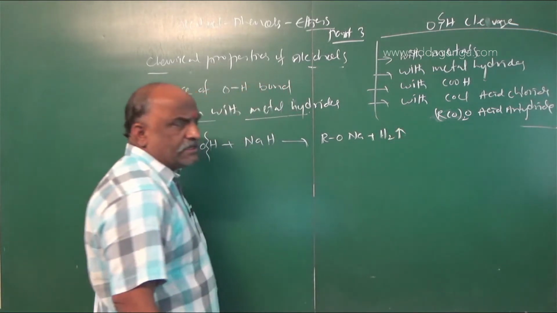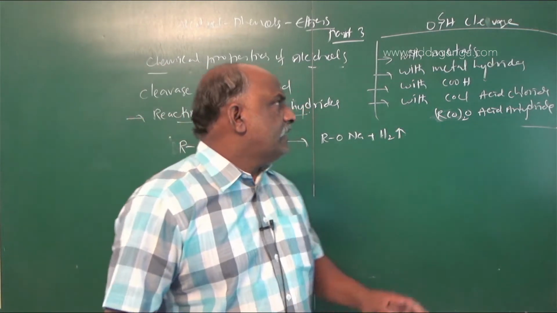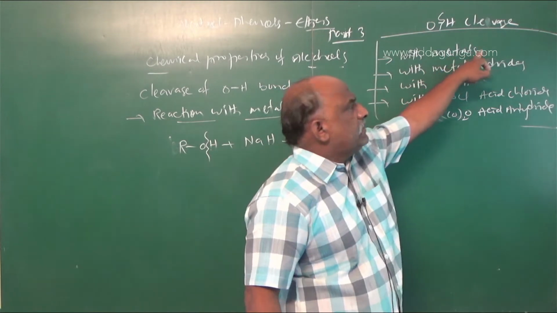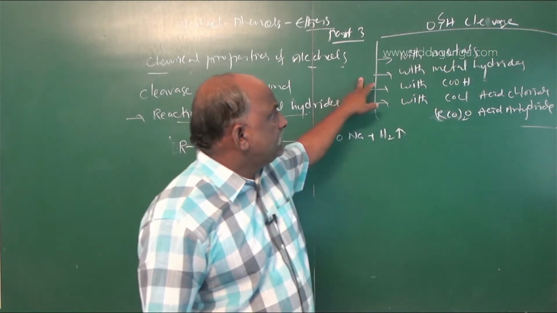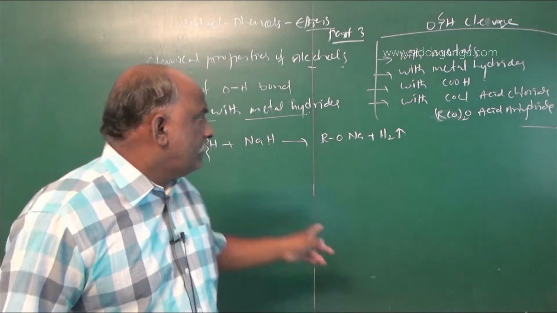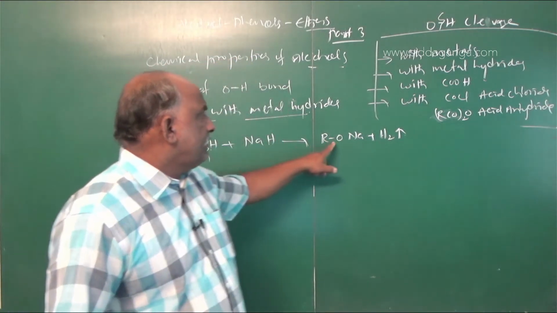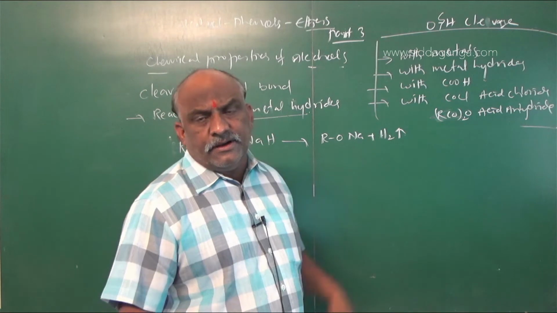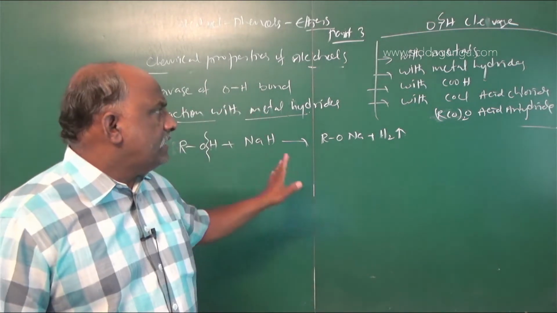So the same reaction: alcohols react with metals and liberate hydrogen gas. Alcohols react with metal hydrides and also liberate hydrogen gas only. Here also we get RONa only. So this is the second reaction.